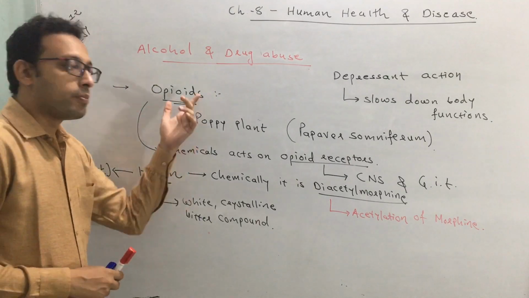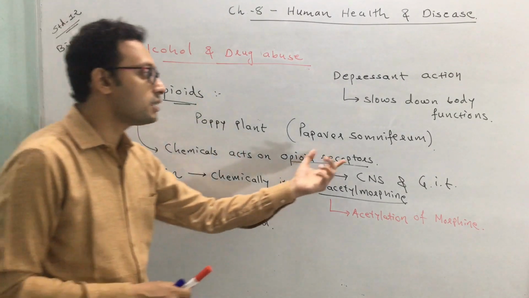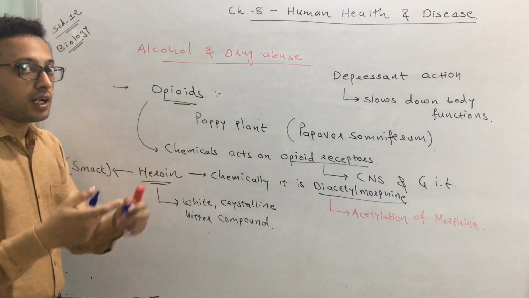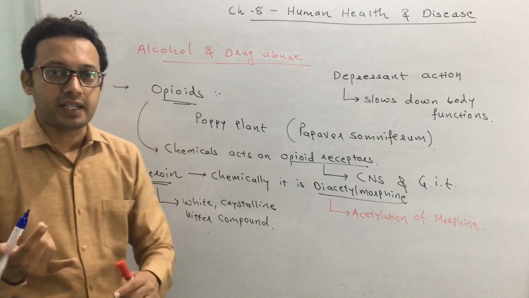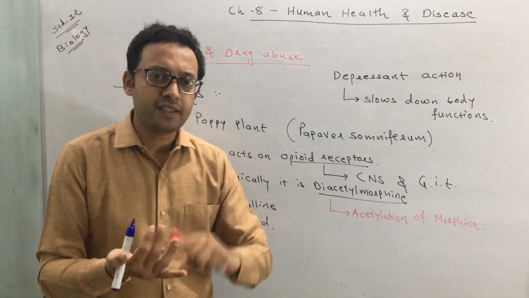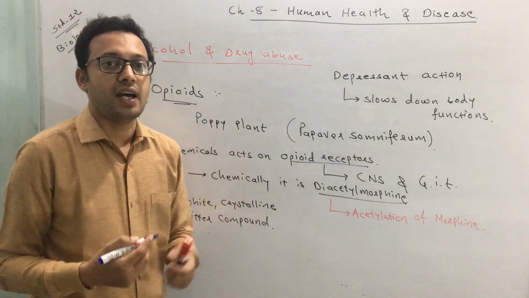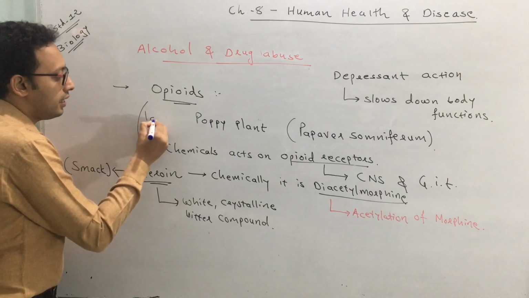I again repeat. Opioids, they are obtained from which plant? A poppy plant. What is its biological name? Papaver somniferum. I again specify: the poppy plant contains a lot of parts. It contains root, stem, leaf, and many things. But here it is obtained from its flowers. So you can say that opioids are obtained from latex.